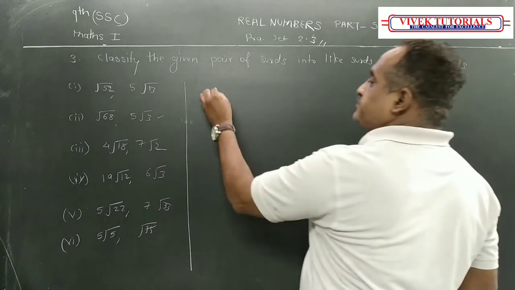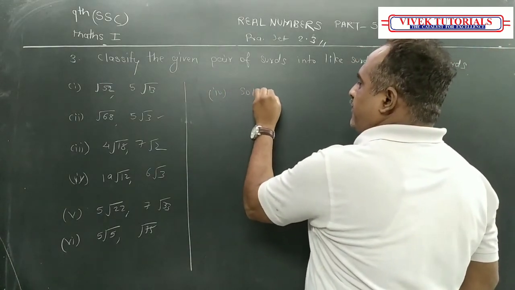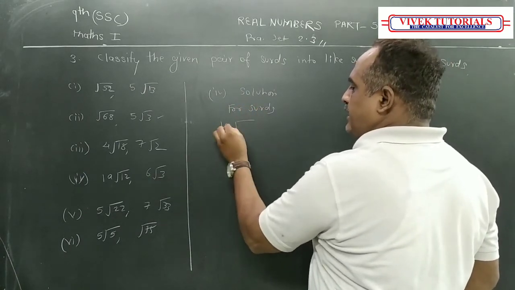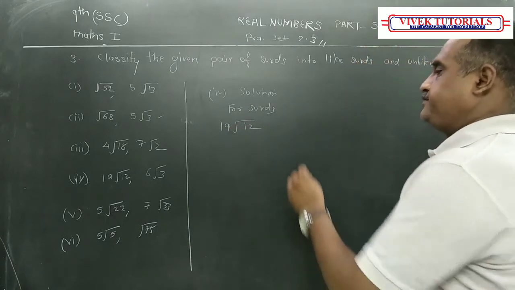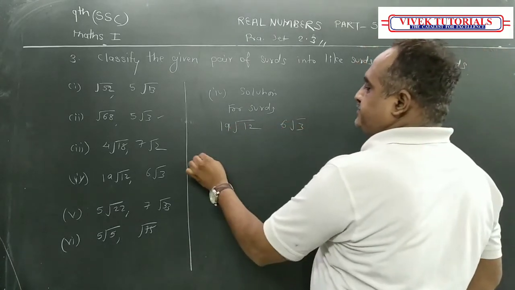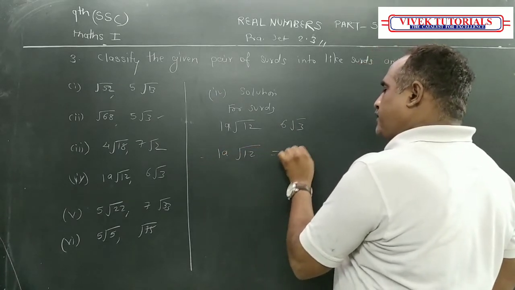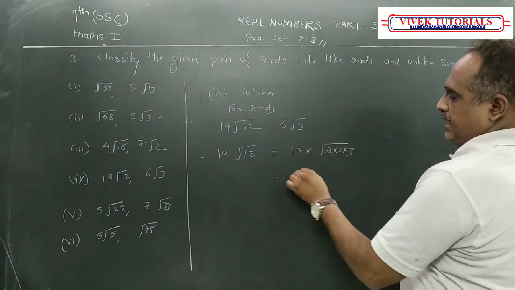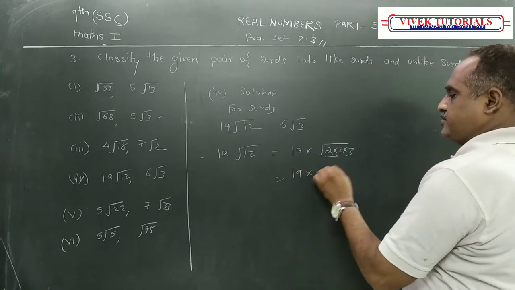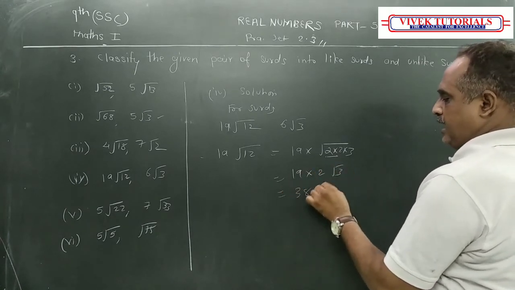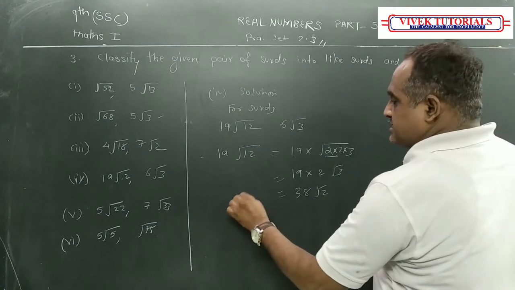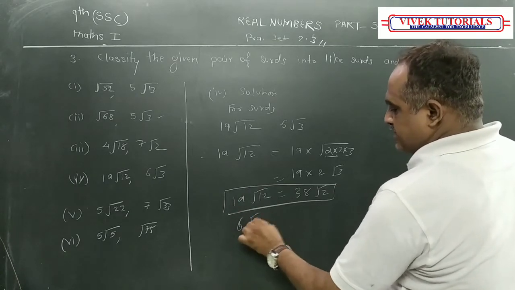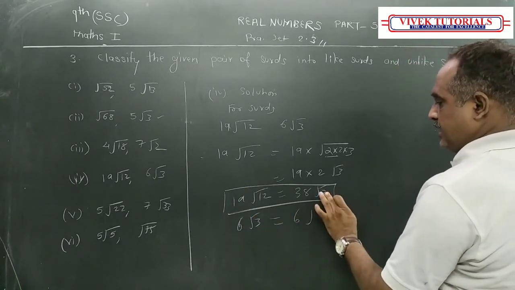Now, fourth question. Solution for surds. Which surds you are going to talk about? 19 root 12, 6 root 3, right? 19 into 2 into 2 into 3. It is coming out as 2 root 3, 19 to 38 root 3. So this is 19 root 12 is equal to this. And 6 root 3, 3 is the prime number. It will remain as 6 root 3.